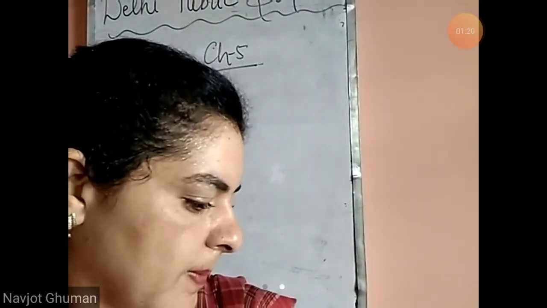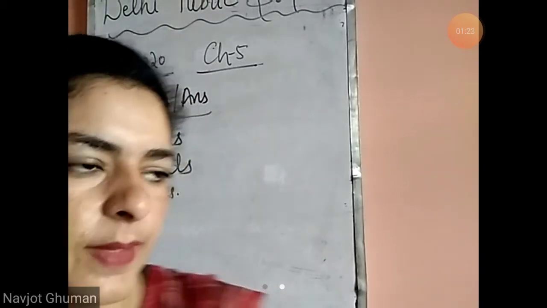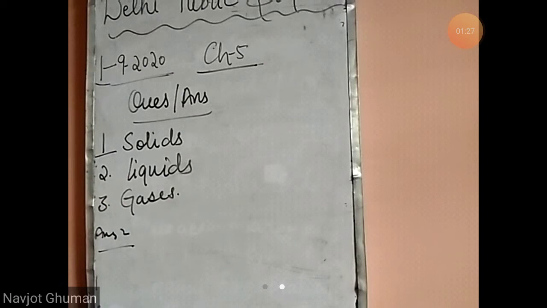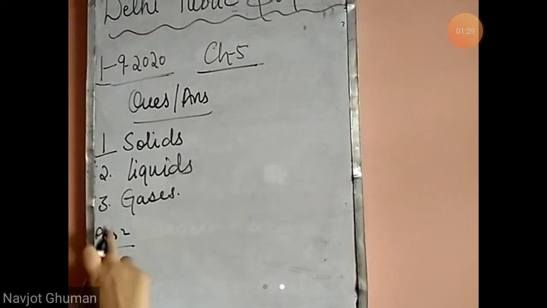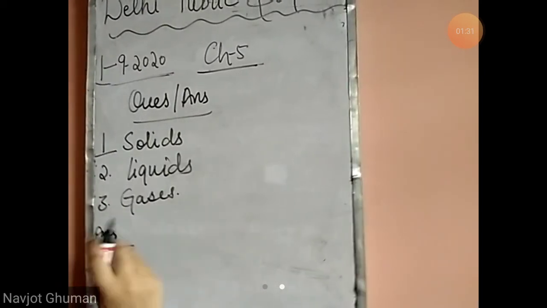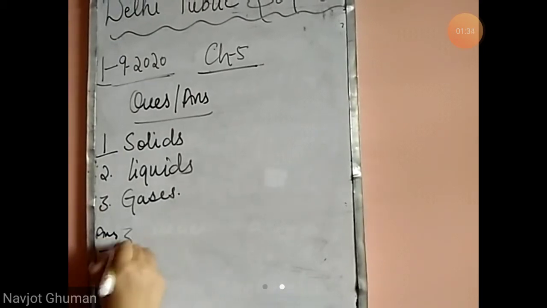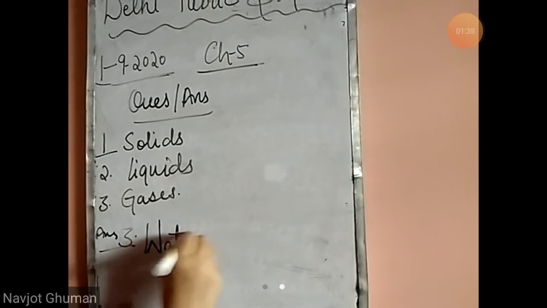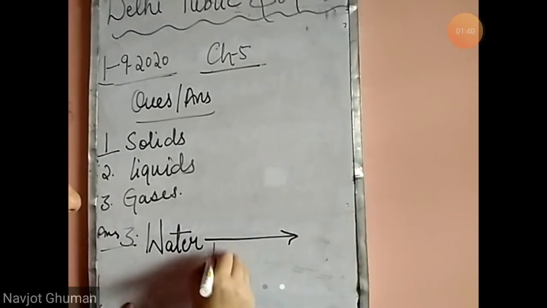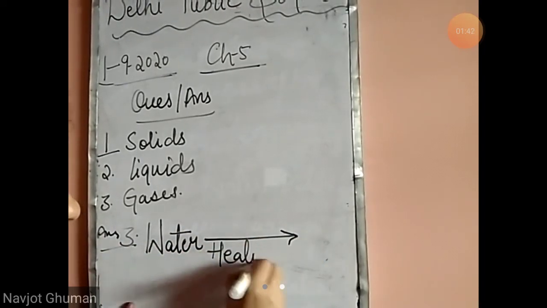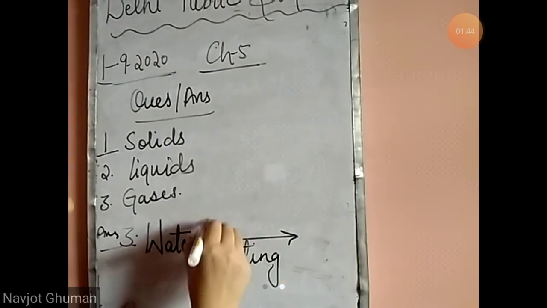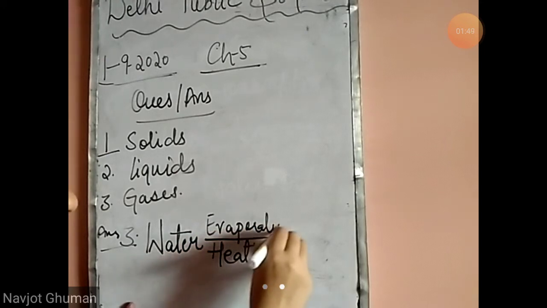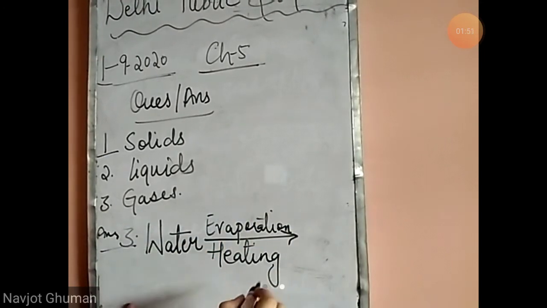Next question is, what is evaporation? Evaporation is conversion of water into water vapors on heating. That is called evaporation. I am writing only in short form. When we heat water, it starts boiling, and after some time it starts converting into water vapors.